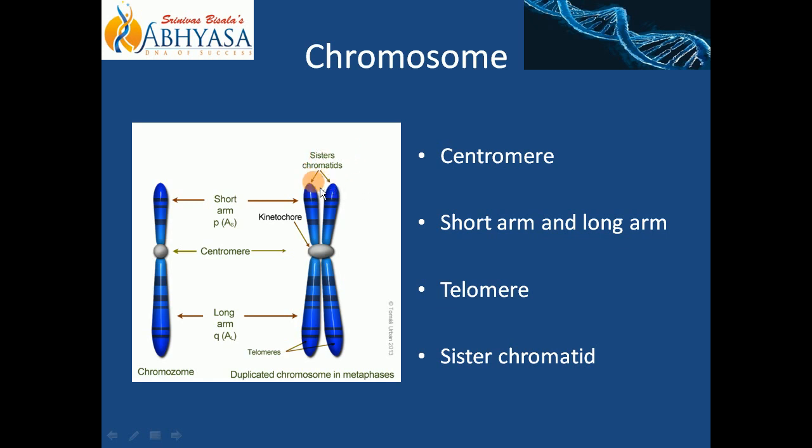Understood? As you could see minutely, this centromere or primary constriction is not centrally located.